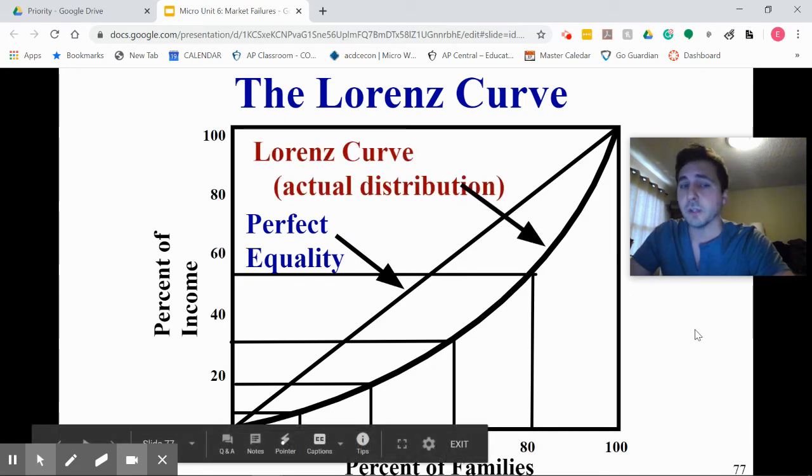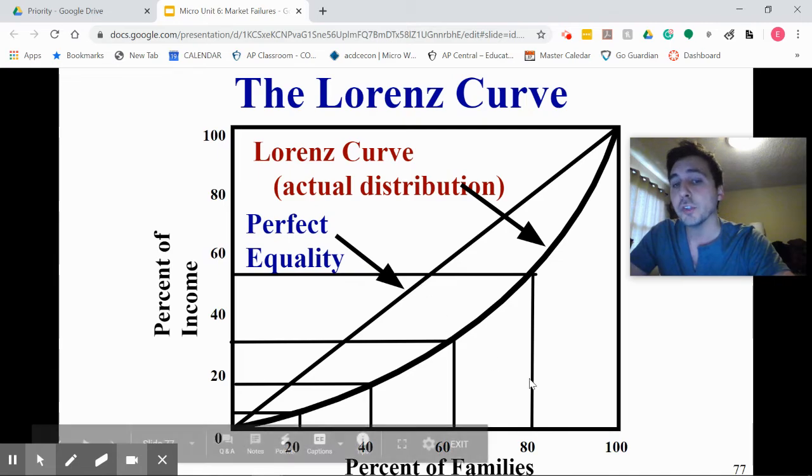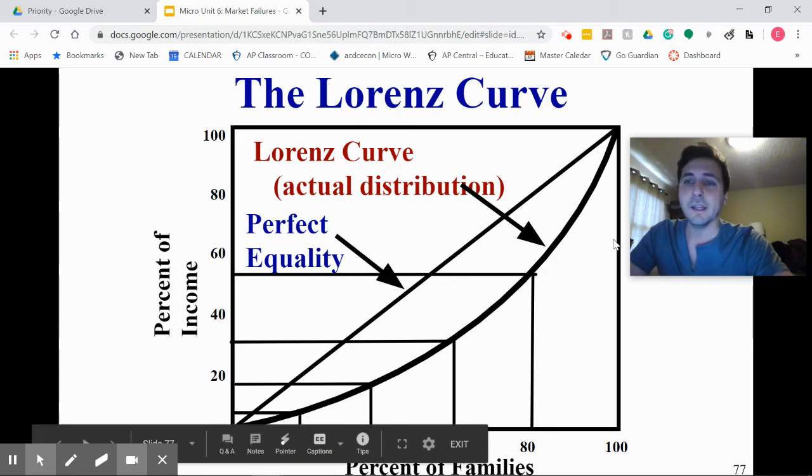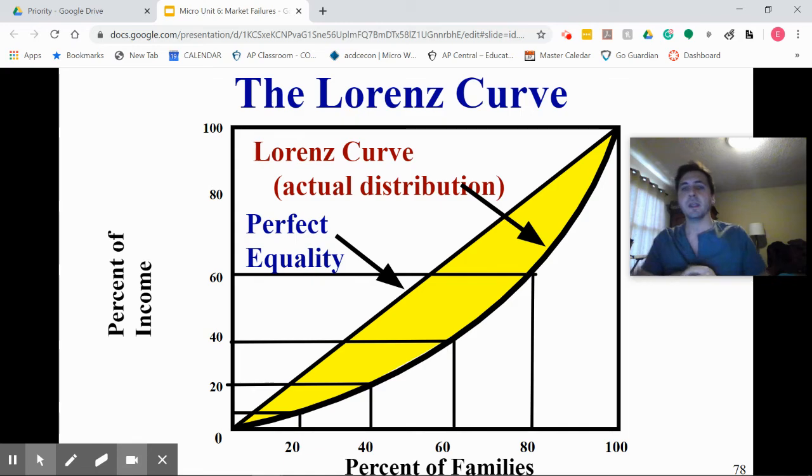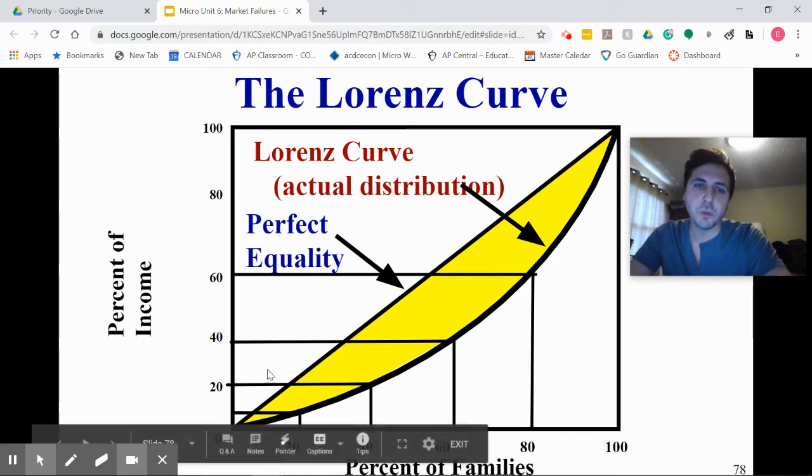So that is our Lorenz curve. It's our actual distribution of income. The larger this curve, or the further this is to the right, or the bigger, as I say, the banana here, then the worse off our economy is going to be. So there you go. Banana shape, the difference between total perfect equality and where we actually are.